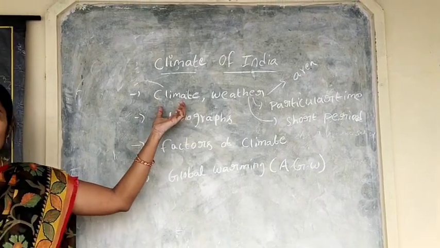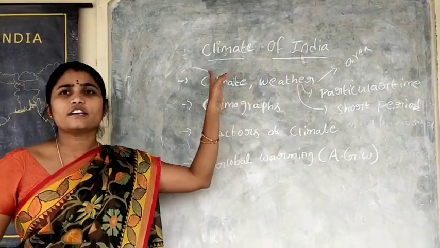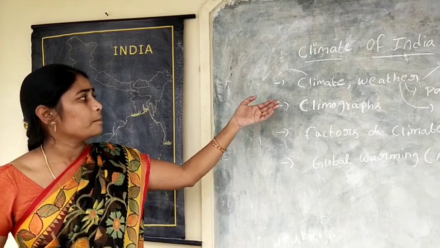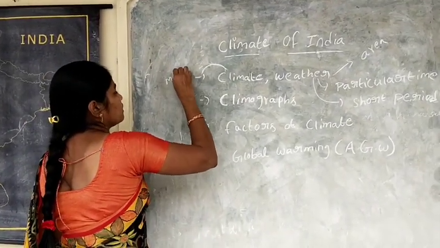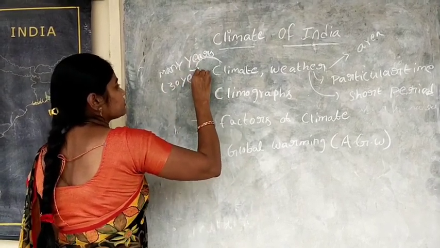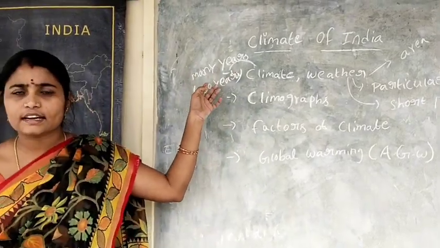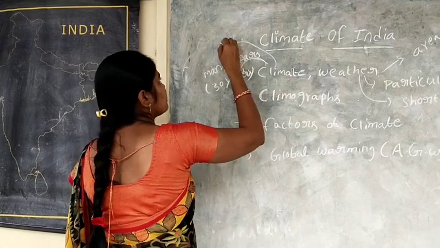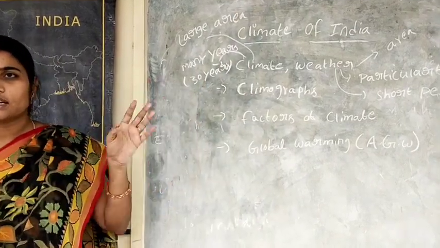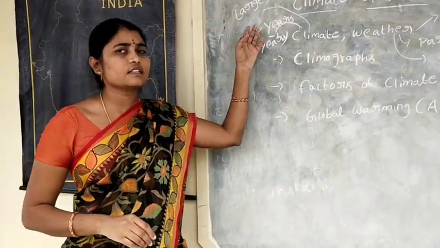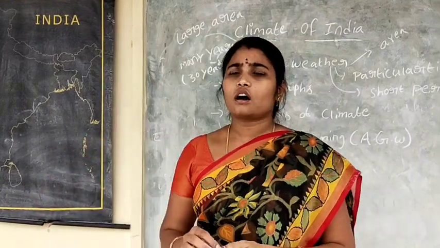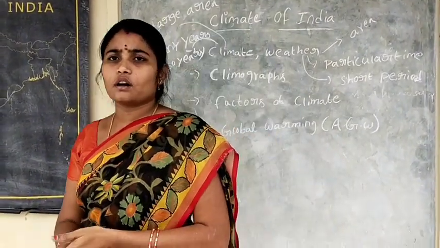So, next one is climate. What is climate? Weather conditions that follow a similar general pattern over many years, nearly 30 years, over a large area, that is climate.